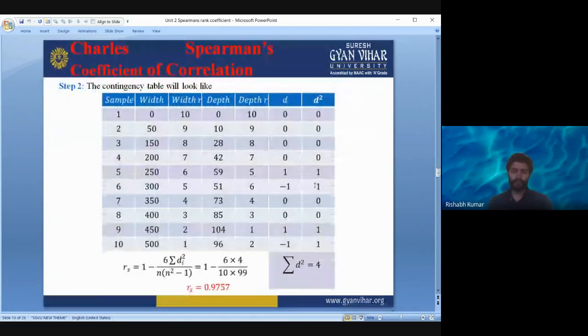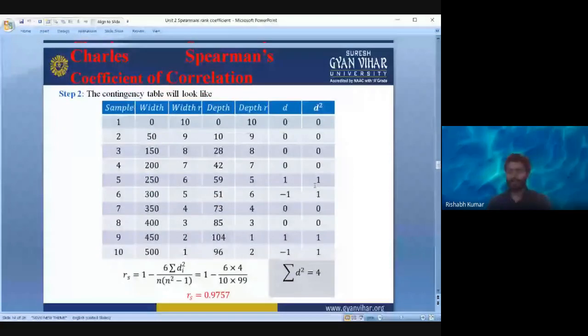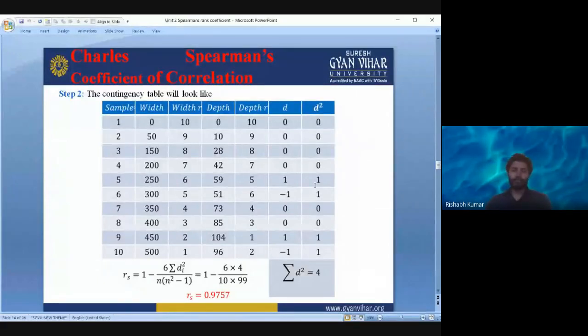Okay, so to the next slide. Now we will do the calculation. We have assigned the rank. So we have 10 samples. Width is given in this column. No, it is width, and the next column is width rank. The next column is depth, and the next column to that is depth rank.